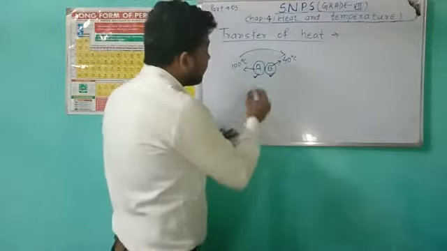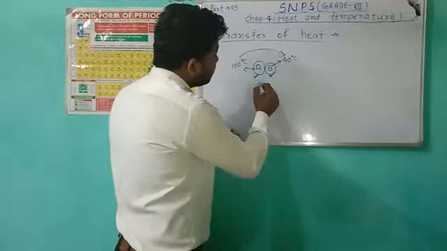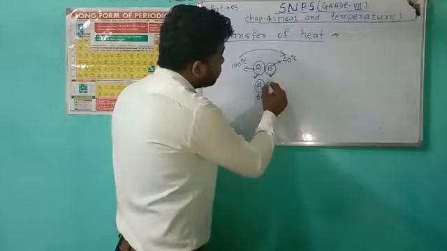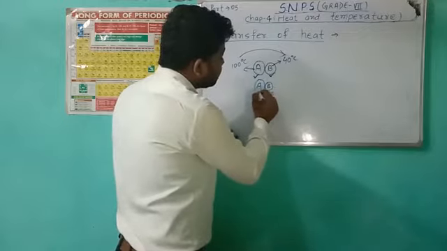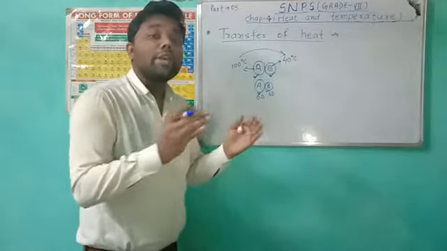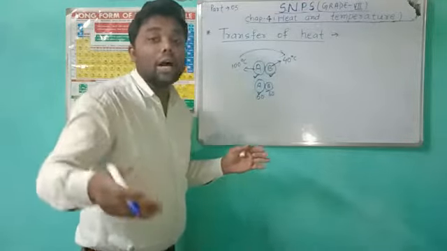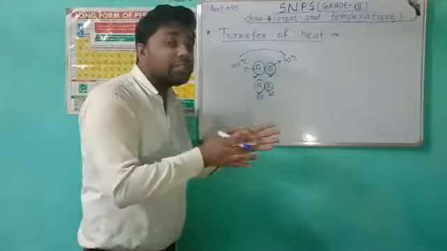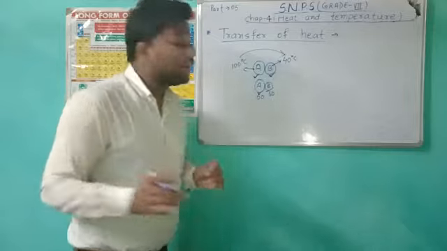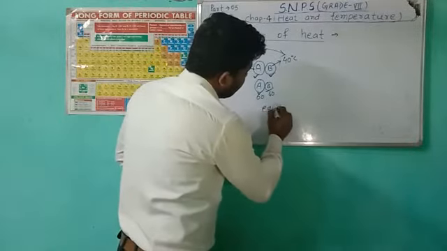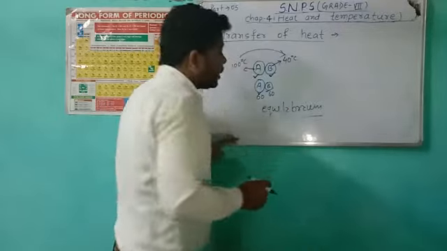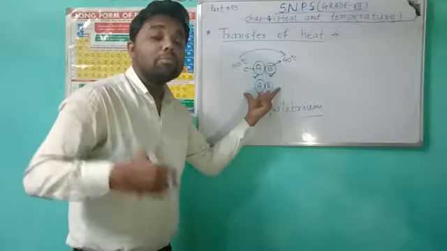When body A becomes 60 degrees and B also gets 60 degrees, the temperature of both bodies is equal, then transfer of heat does not occur after the bodies reach equal temperature. And this condition is called equilibrium, when the temperature of both the bodies becomes equal.